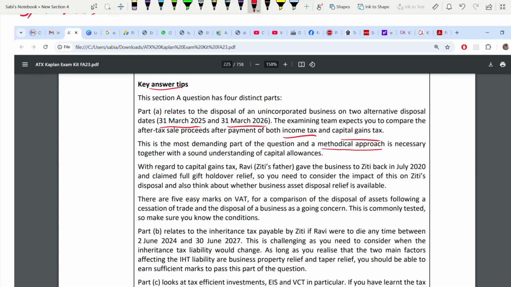You can't just go in any order. Okay, and you need a sound understanding of capital allowances. Why do you have to adjust it from your trading profit? It was not adjusted, so your capital allowance knowledge is also tested here. This knowledge of capital allowances is your brought forward knowledge from tax. It is not so much in depth in ATX, but it will be brought forward. All your tax knowledge is relevant in ATX.